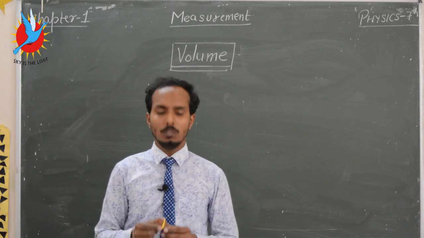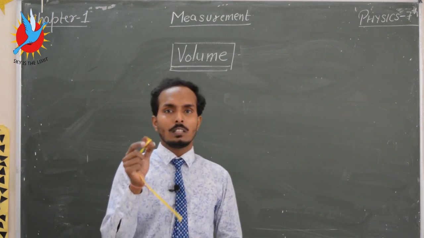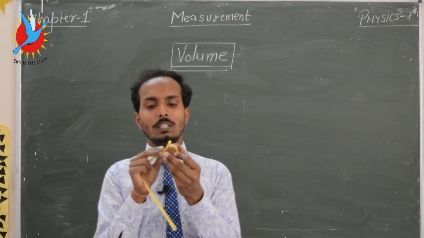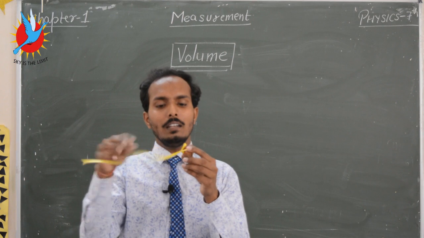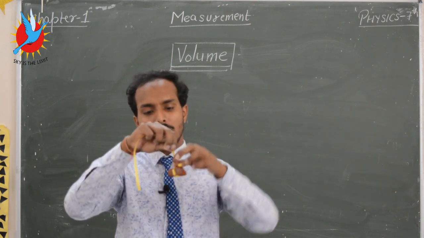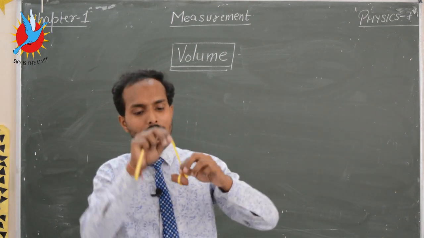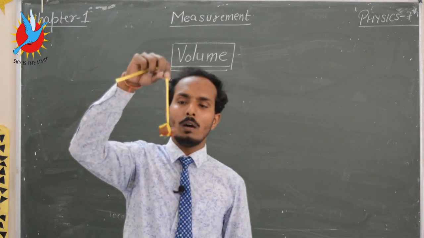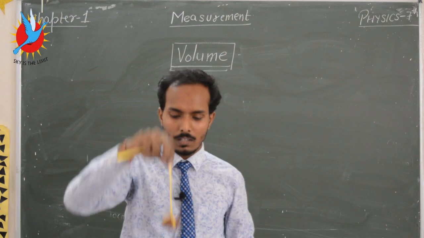Now I want to measure the volume of this irregular shaped body. For this I use a thread and I tied it strongly, and now I want to measure the volume of this object.